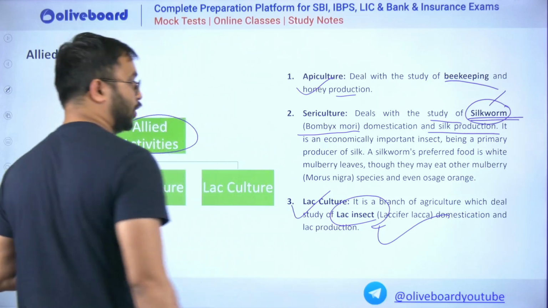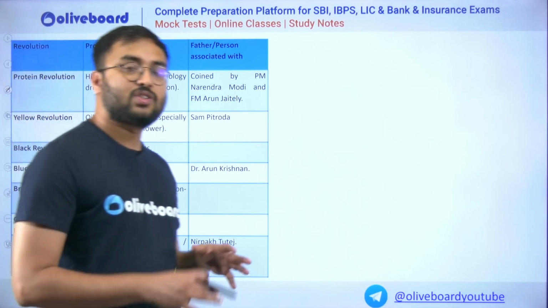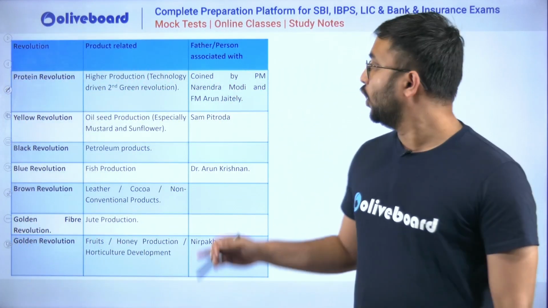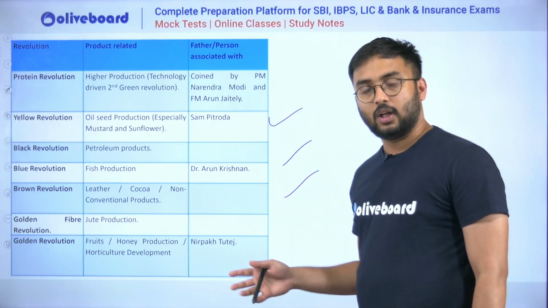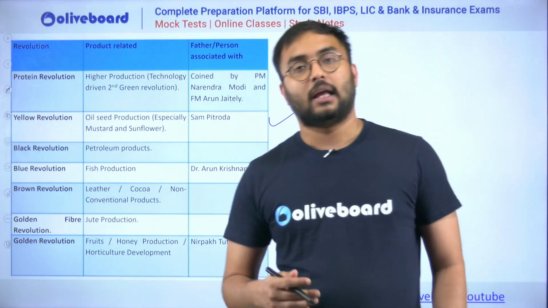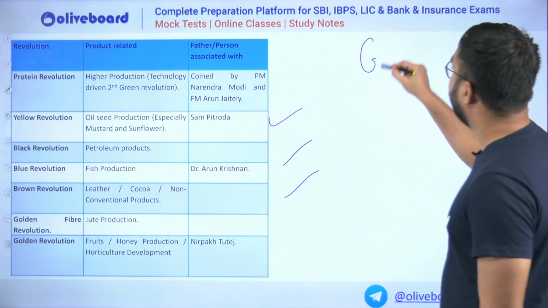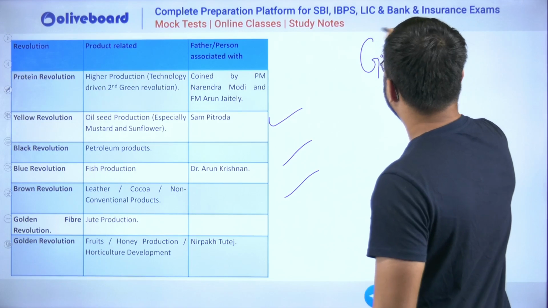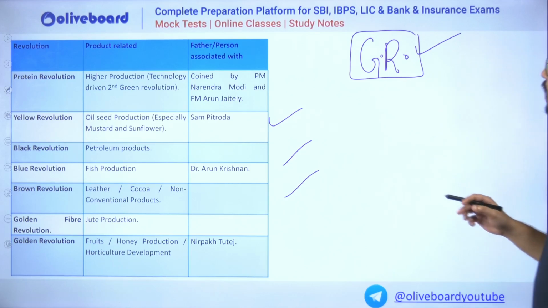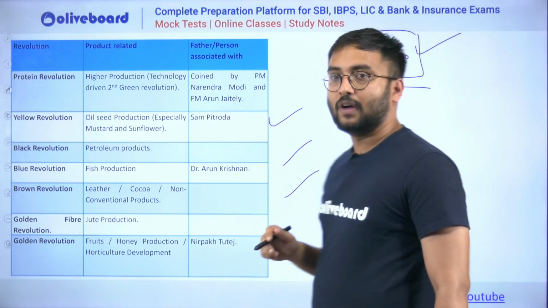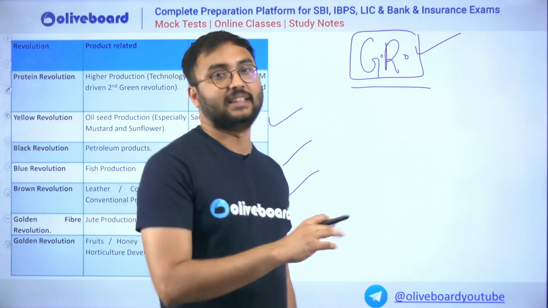So we have finished most of the branches of agriculture. Now there are certain theoretical aspects also which you can definitely go through in the notes. We all know that there are various revolutions associated with agriculture, for example the green revolution. When I talk about the green revolution, it is about how India became a food surplus country from a food deficit country.